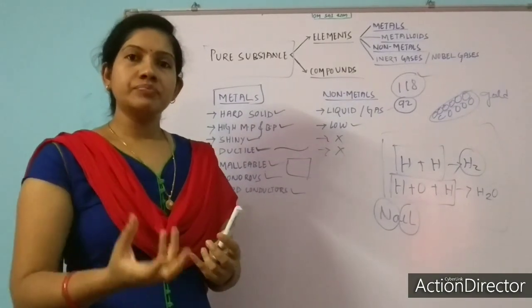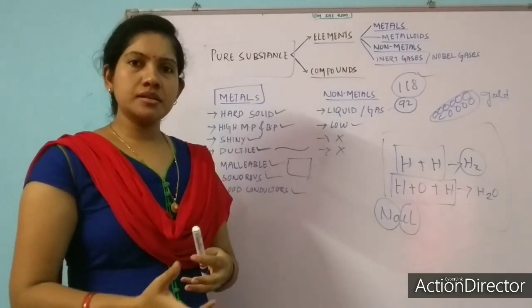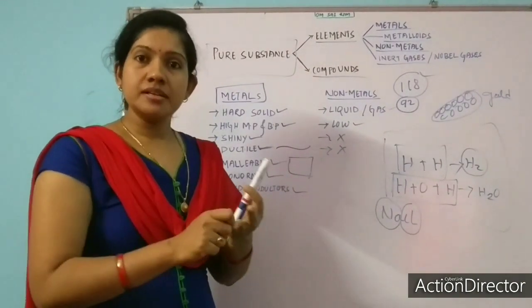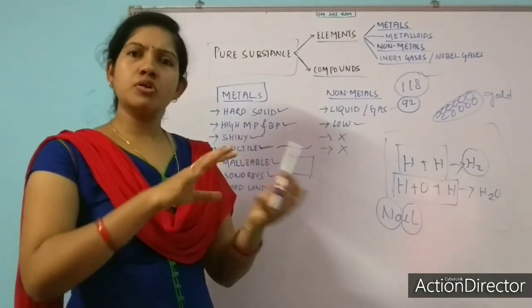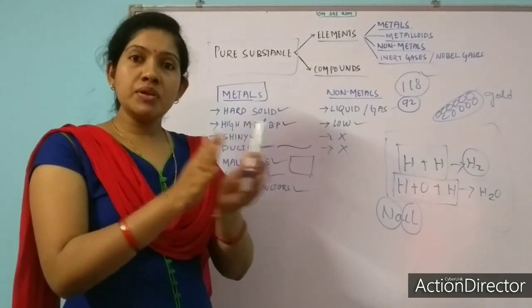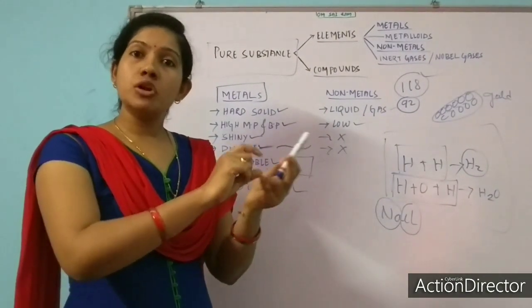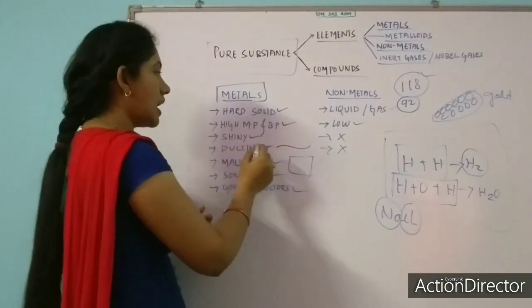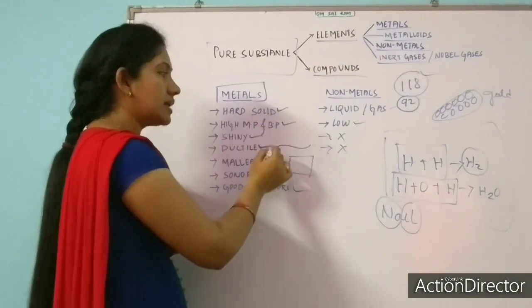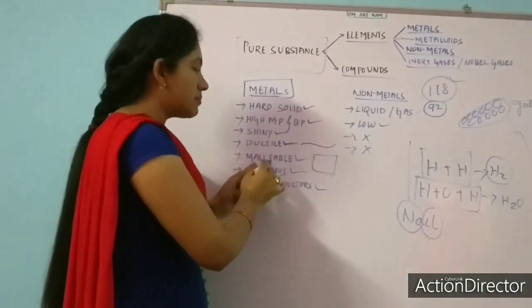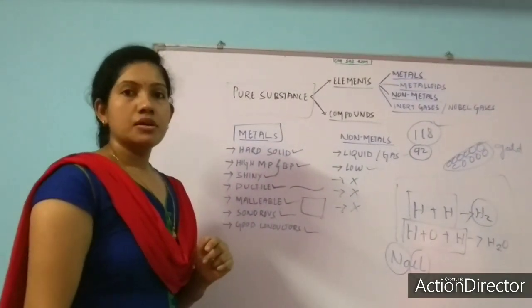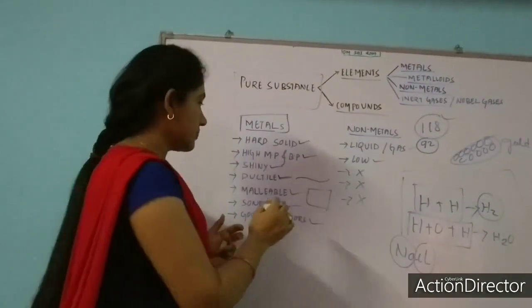Charcoal or coal, if you beat it with a hammer or a stone, will form powder. It will not form a wire structure. So non-metals are non-ductile, but metals are ductile. Metals are malleable, but non-metals are non-malleable. We cannot make sheets of non-metals.